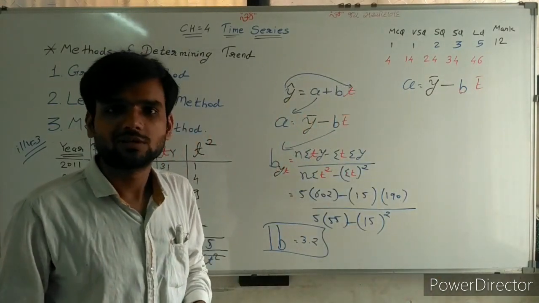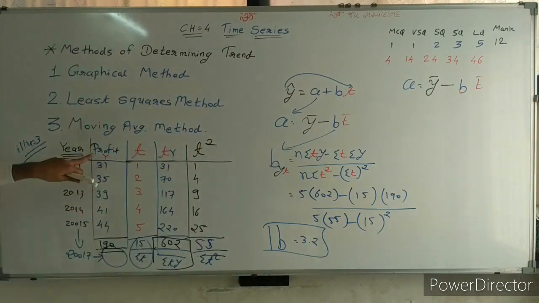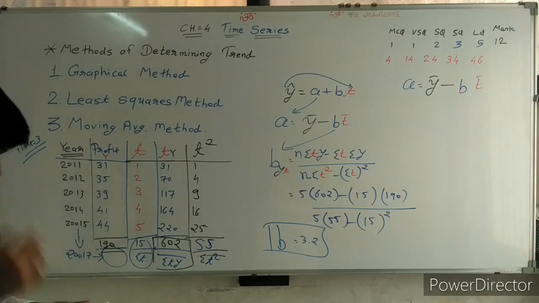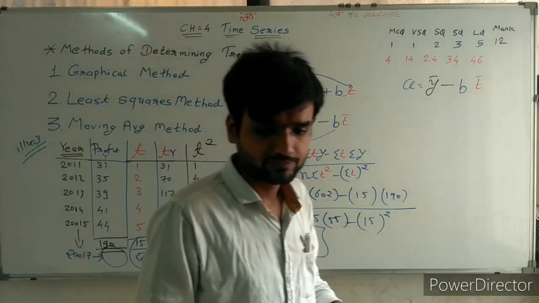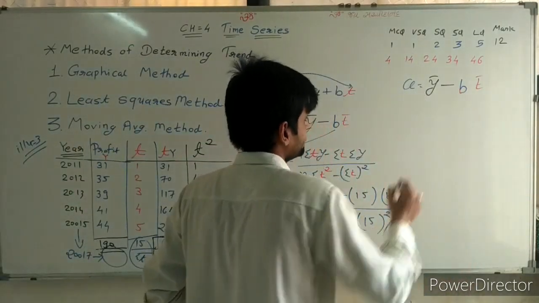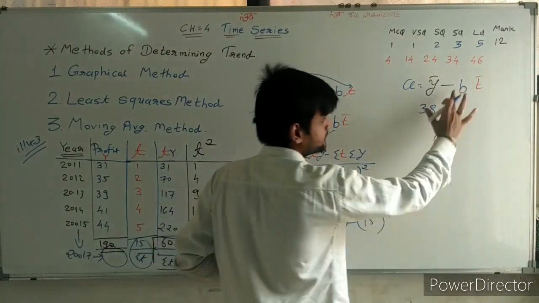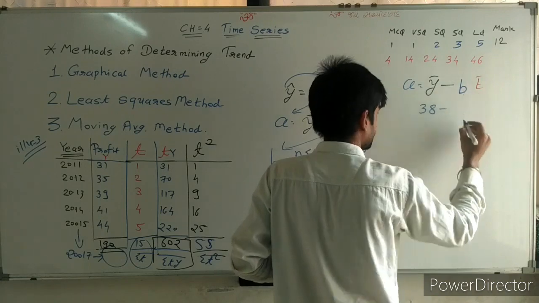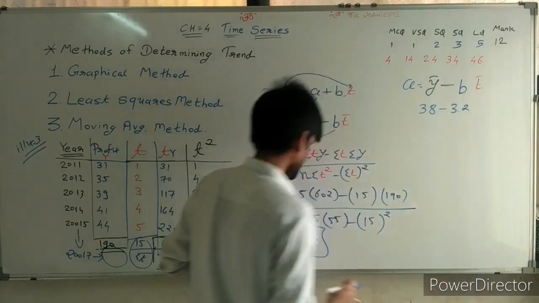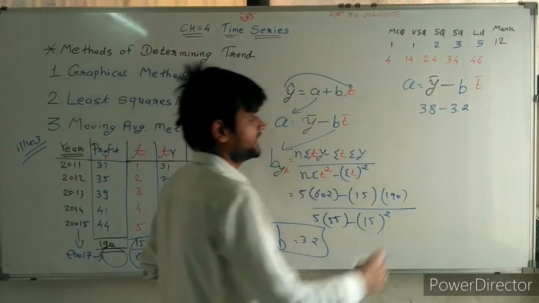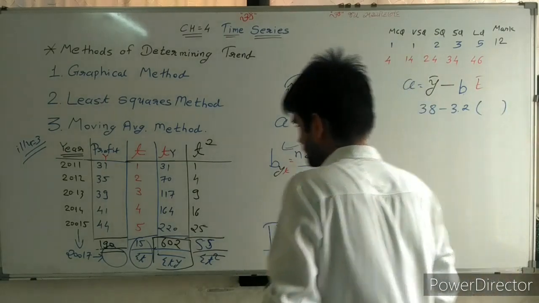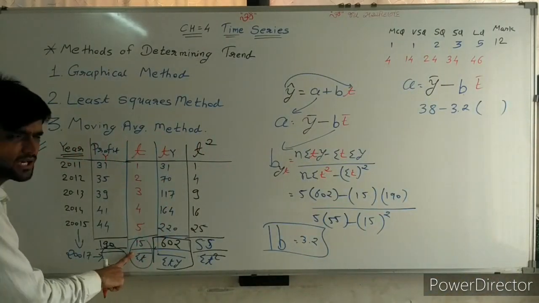Sir, y bar is what? That we know. Sigma y 190 divided by 5. That is my y bar. So y bar is 38. B, sir, we have found here, 3.2 t bar. Sir, the total of t, sigma t upon n.